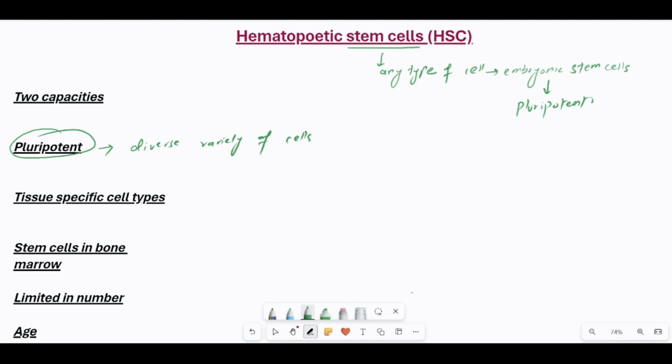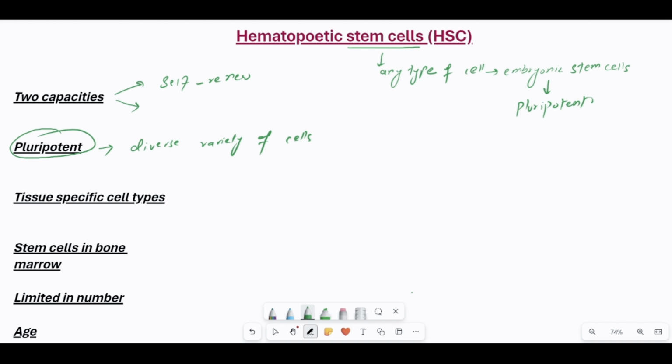Okay, so in general, stem cells have two capacities, two abilities. They not only self renew, meaning they have the ability to reproduce themselves and produce their own kind. They produce daughter cells, and all these daughter cells have the characteristics of the stem cells. They have all the surface markers, all the genetic makeup, and all the properties which are identical to their parent stem cells.